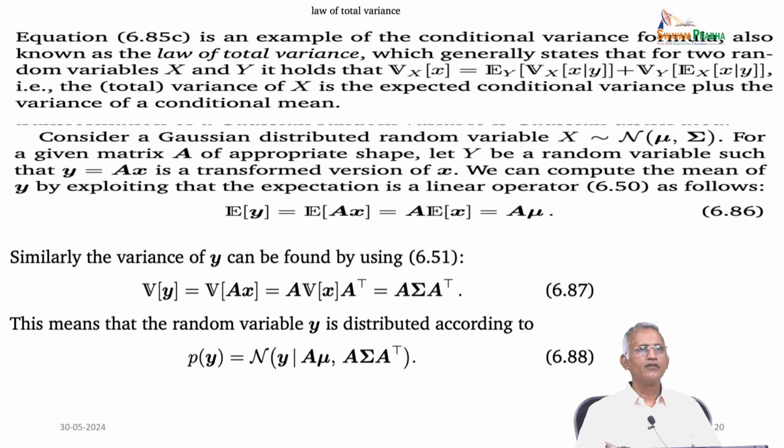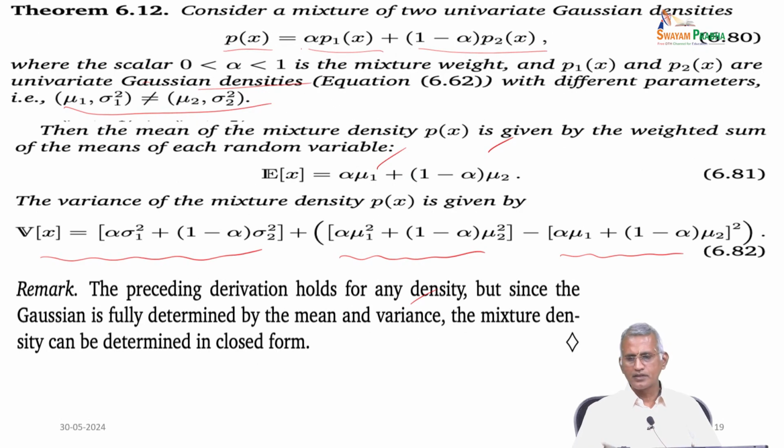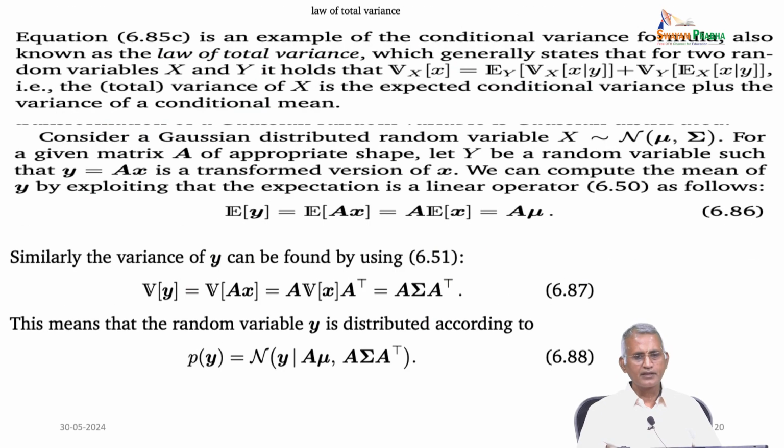Next, the law of total variance. In 6.82 we have an example of the conditional variance formula, known as the law of total variance. It generally states that for two random variables x and y, the variance of x equals the expectation of the conditional variance of x given y, plus the variance of the conditional expectation of x given y. So the variance of x is the expected conditional variance plus the variance of the conditional mean.